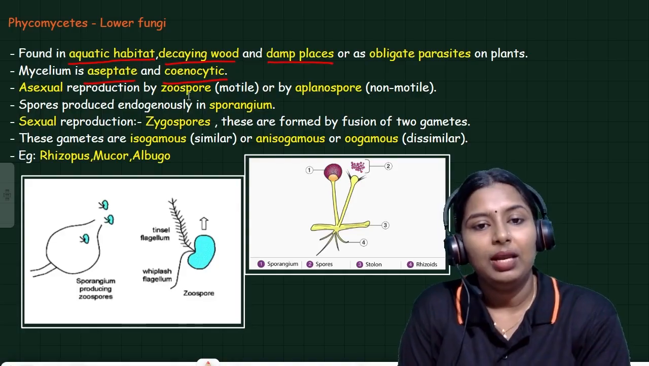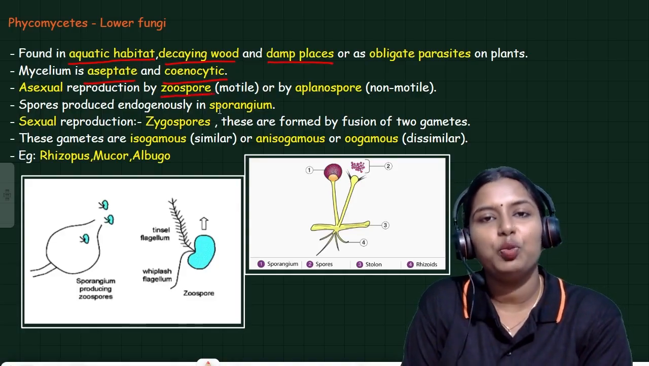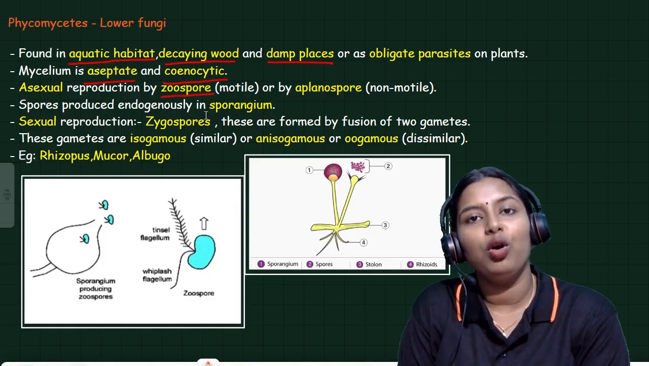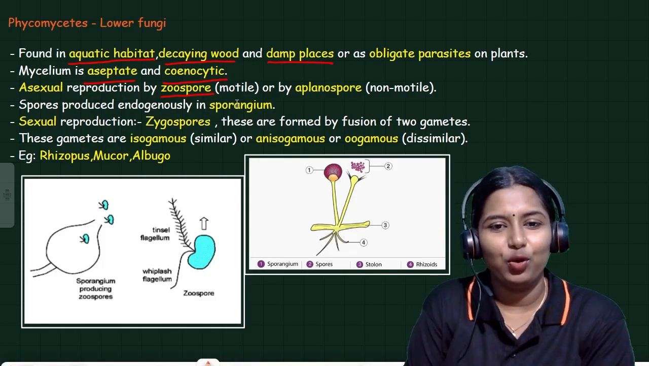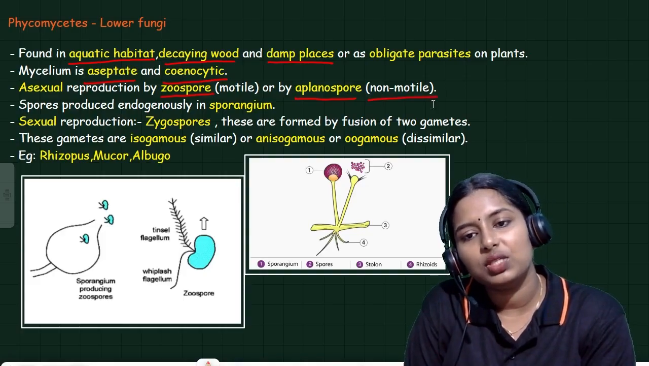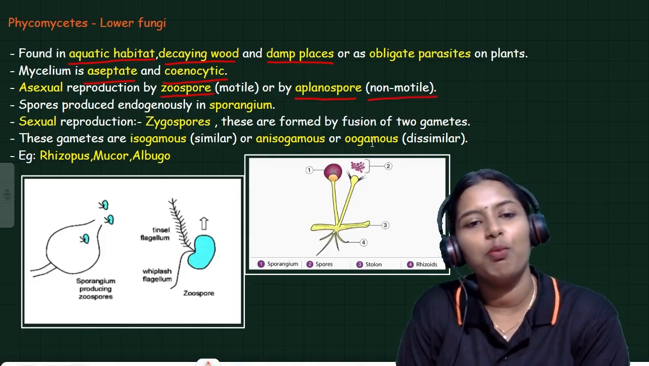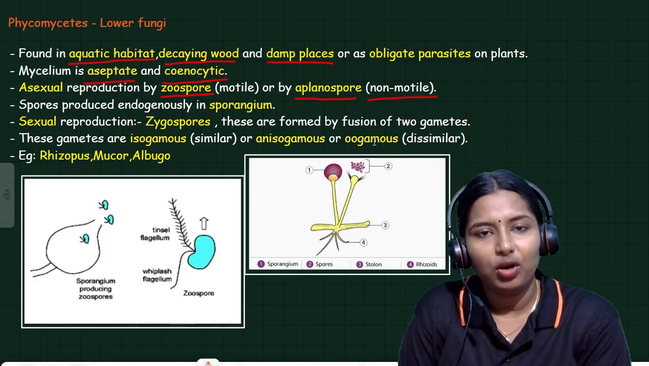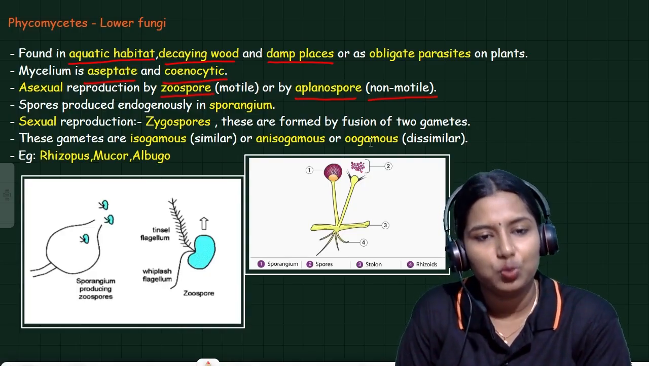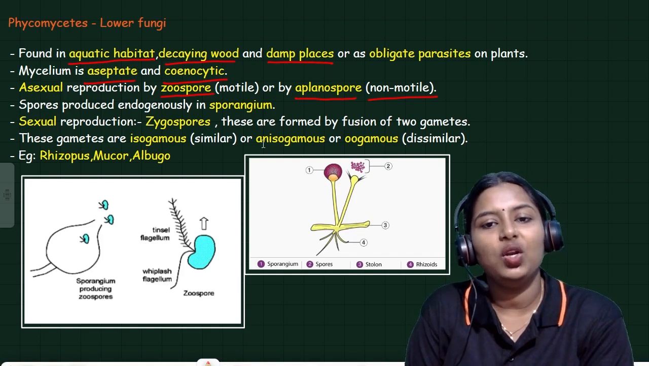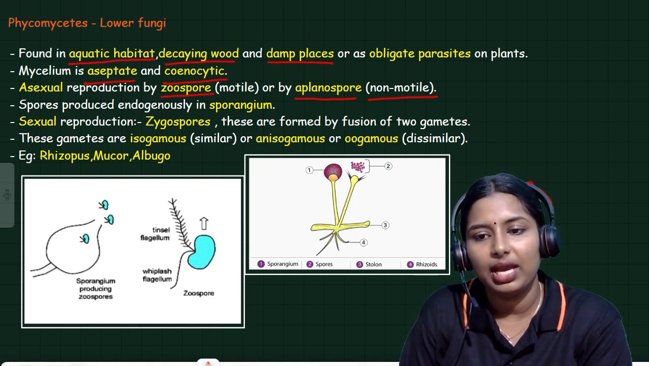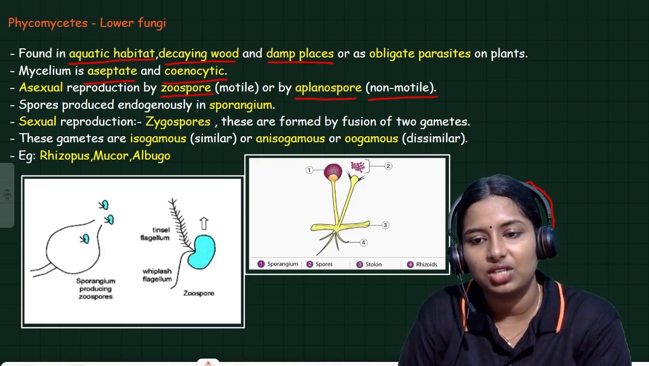Asexual reproduction is by zoospore. Zoospore means motile spores, the spores which have the ability to move. And aplanospores, the non-motile spores, are also present in phycomycetes. So the asexual mode of reproduction is by zoospore and non-motile aplanospore. Spores are produced endogenously in a sporangium. There is a structure called sporangium.